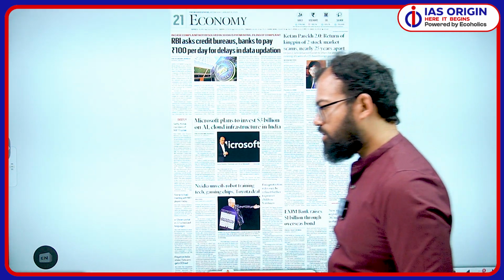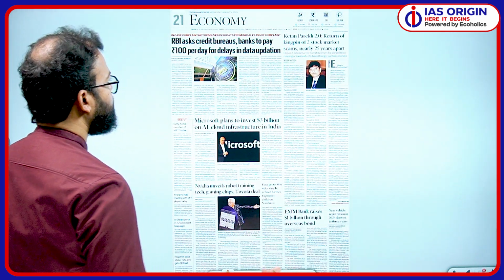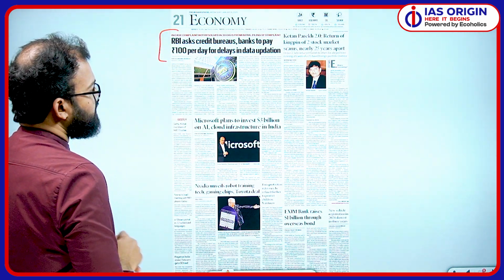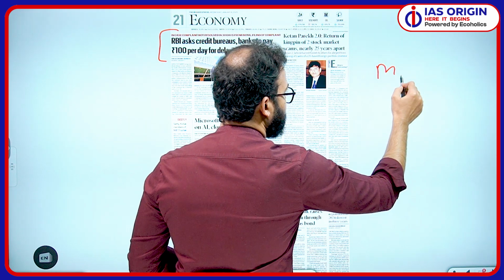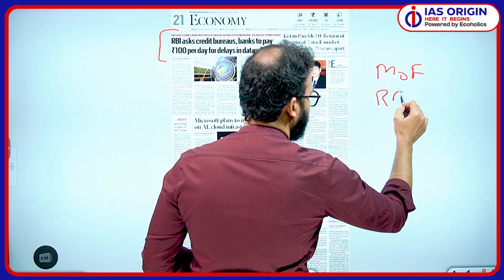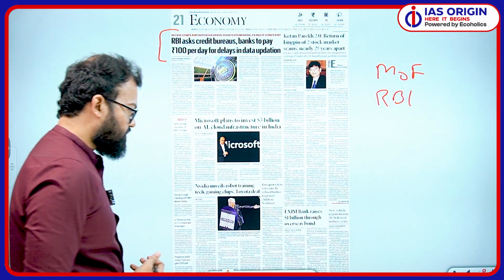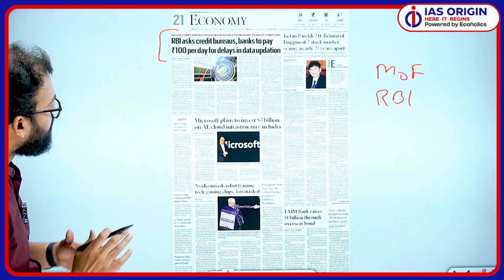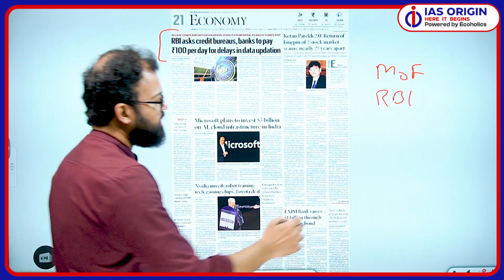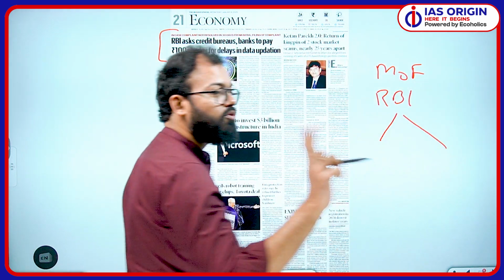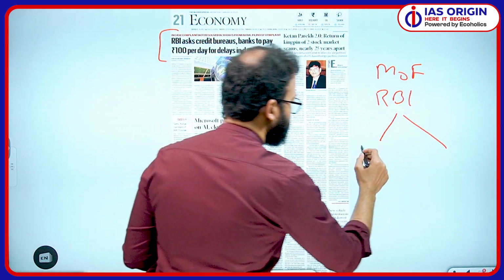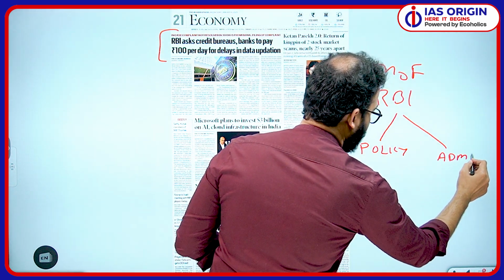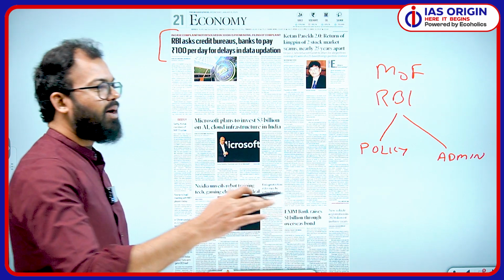Then we come to the business or economy page. In some newspapers, it is called business. Here, economy. So see, whenever you find two organizations, Ministry of Finance and RBI, the news is important. So if you find something like that, you have to see. Now, you have to see that RBI publishes two kinds of news. Always RBI is in news. One is policy related and another one is administration related, of banks, etc.